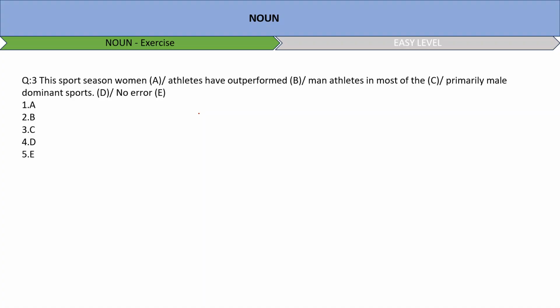This sports season, women athletes have outperformed men athletes, isn't it? So definitely we are talking about athletes in a huge group, a huge number of people. So we'll go with a plural noun. Hence this needs to be changed. Man will be changed into men. So C is the correct answer. Here my answer would be option number 3.